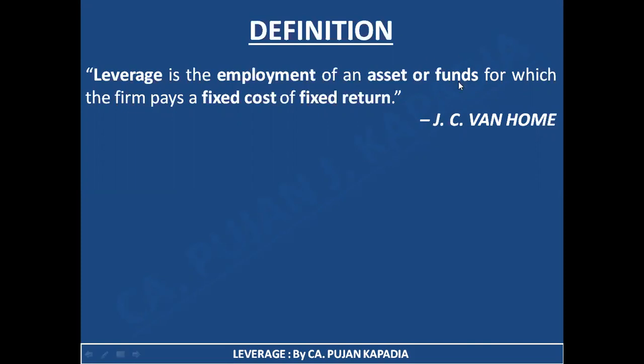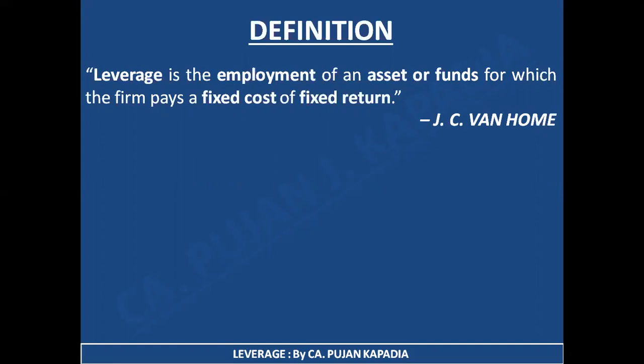In the same way, if I'm talking about funds, the funds have a fixed return to be paid on that particular availment. For example, if I want to borrow funds from the bank, I need to pay interest to the banks. Suppose I want to borrow in the form of debentures, I need to pay interest to the debenture holders. And if I take preference shares, I need to pay a fixed dividend to the preference shareholders.